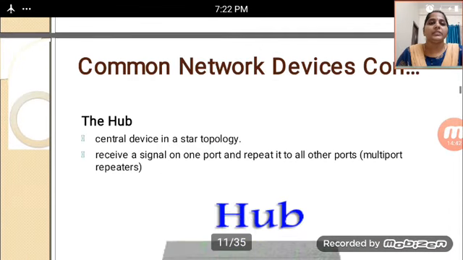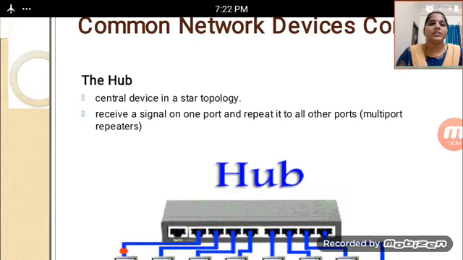The next common network device is the hub. It is the central device in a star topology that receives a signal on one port and repeats it to all other ports.